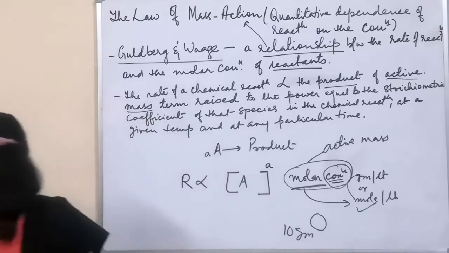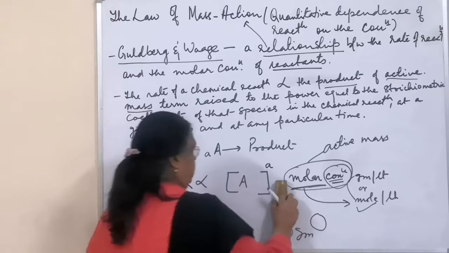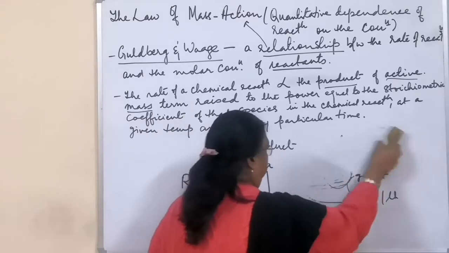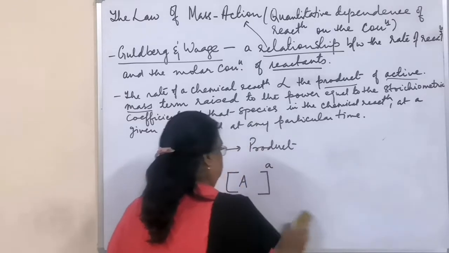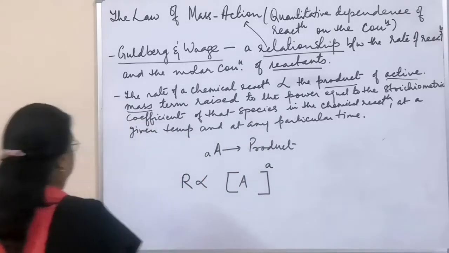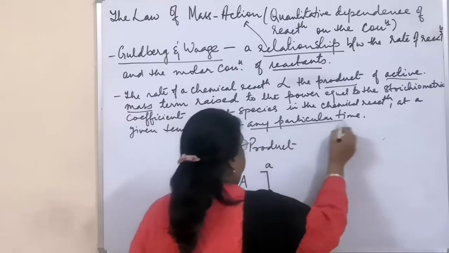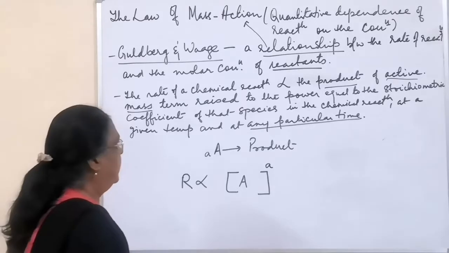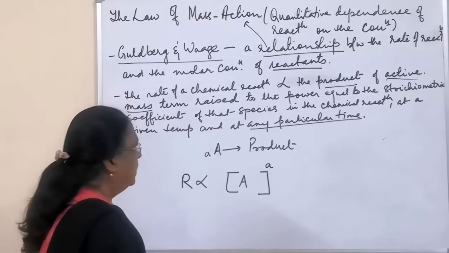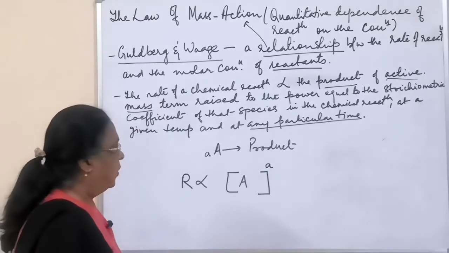So therefore they have emphasized more upon the molar concentration, how many moles per liter of the reactant are undergoing the reaction at any particular time, because when concentration is more, the reaction rate will be fast, but if the concentration is less, reaction rate will be slow.